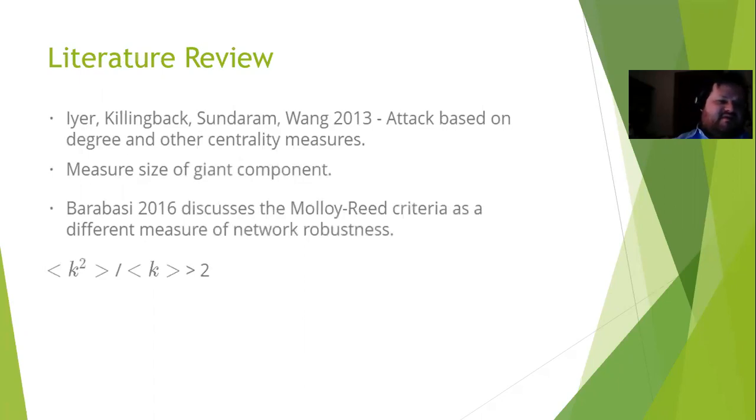Barabasi in 2016 discussed the Molloy-Reed criteria as a different measure of network robustness, where the second moment over the first moment is greater than 2, and that means that the network is intact. So we wanted to also extend this work by looking at the Molloy-Reed criteria for the different measures.